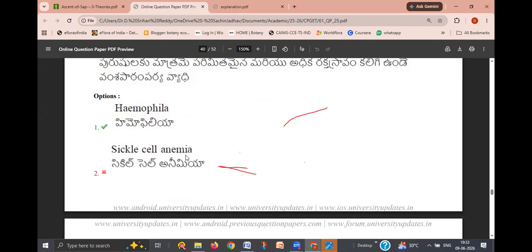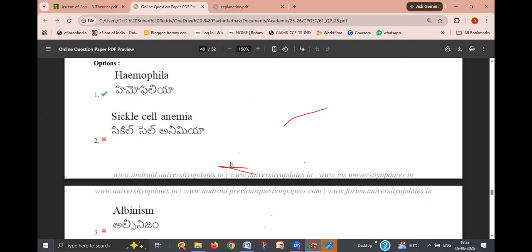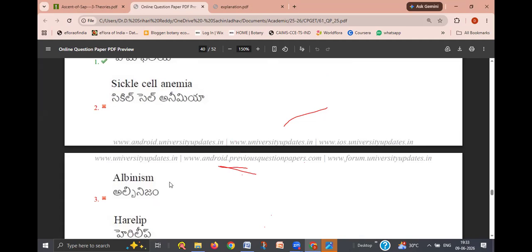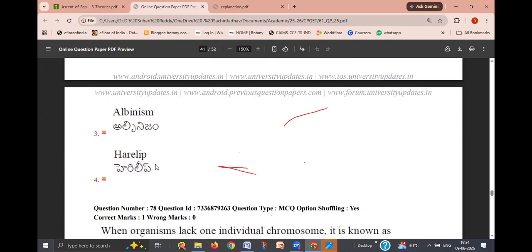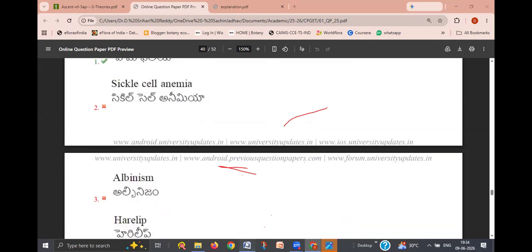And one more disease, sickle cell anemia. That is not the right answer, but you should remember that also. What is sickle cell anemia? That means the RBC becomes sickle shape. And albinism means that person turns white in color. Their skin becomes whitish. And hair lip. So these are the different kinds of diseases.